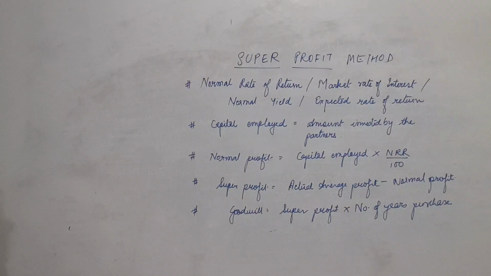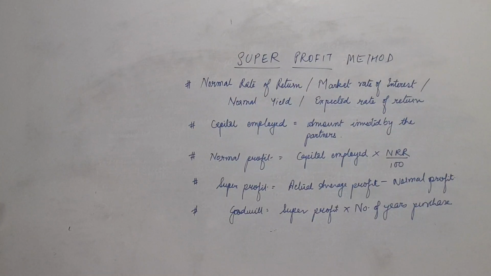Now, normal rate of return can be called market rate of interest, or it can be given to you in the sum as normal yield, expected rate of return. All of this will mean the same thing. So this is to be given in the sum, nothing that you have to know or assume. Capital employed is the amount invested by the partners. For now, this much. I will give you a detailed formula for capital employed.